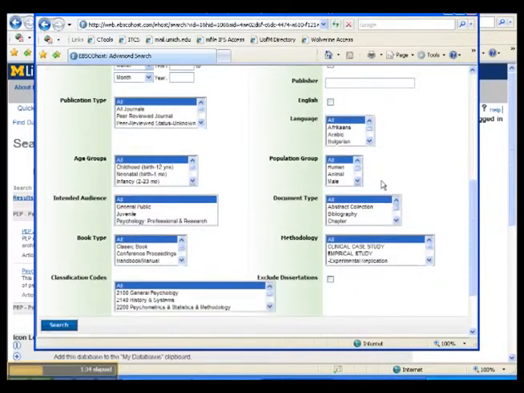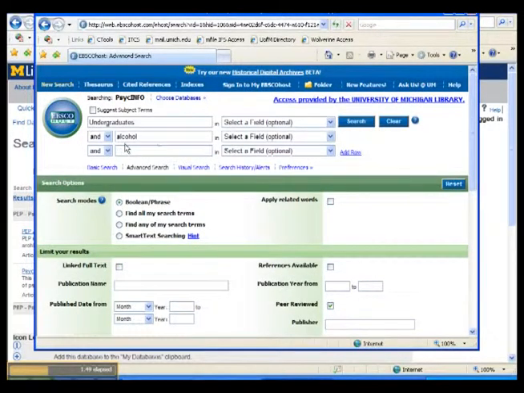Scrolling down, you also want to make sure that the document type you select is a journal article itself and not a review of a book, a letter, or a chapter. Finally, you want to make sure to exclude dissertation. This is the work by graduate students, but again, it's not published. After you've set all these things, you want to search.